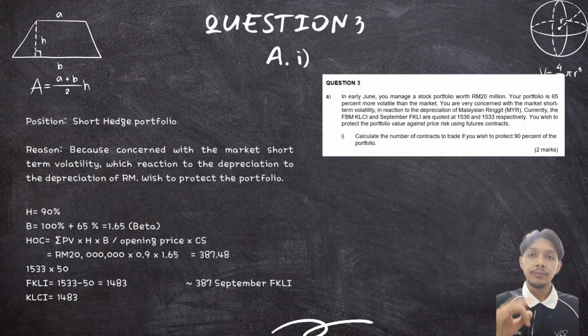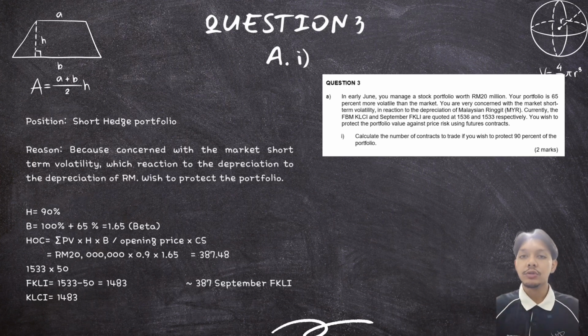For question 3A1, the suitable position is a short hedge using September FKLI future contracts. This is because the portfolio manager is worried that the stock market will decline in the short term due to depreciation of the Malaysian ringgit. So the portfolio needs protection against falling share prices. Since the portfolio value is RM20 million, the manager only wants to protect 90% of it. The hedge ratio used is 0.9.